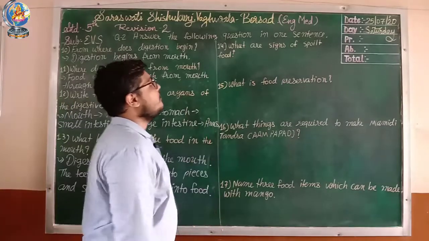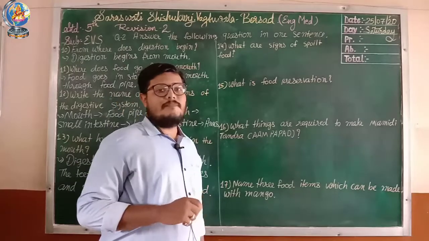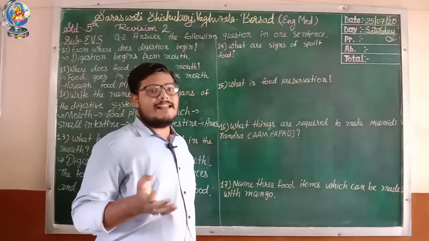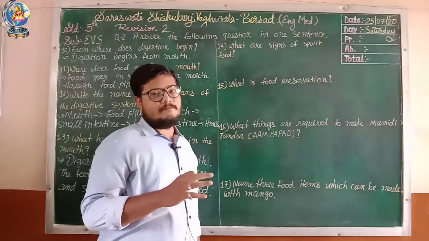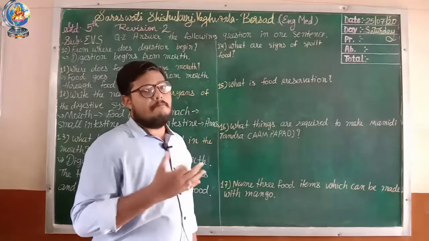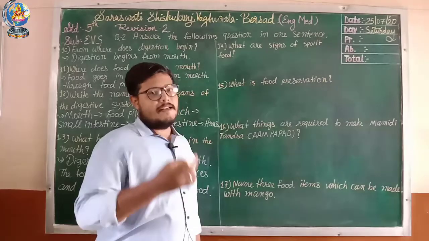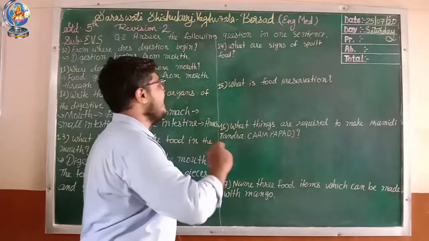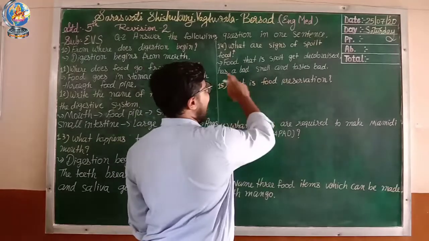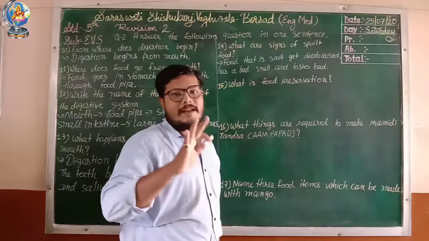Now let's see question 14. What are the signs of spoiled food? Food that is spoiled gets decolorized, which means its color gets changed. It will get a bad smell, and it will taste bad. So these three things, decolorized, bad smell and bad taste, we have to write. Let's see the answer. Food that is spoiled gets decolorized, has a bad smell and tastes bad. Three things: decolorized, bad smell and bad taste.